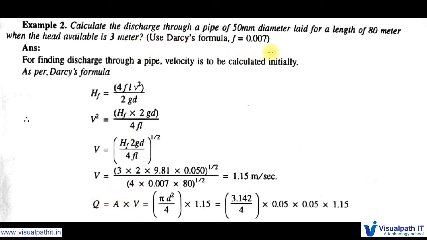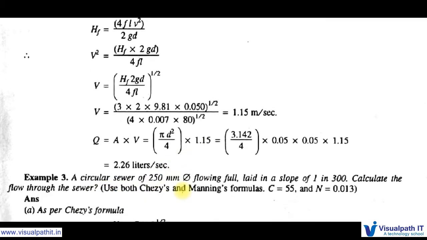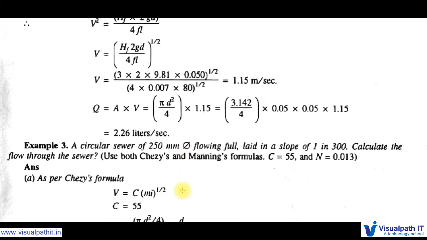What is the area of the pipe? 50 mm, so in meters, if we convert and solve everything, you will get the Q value as 2.26 liter per second. And the next one is the same, to calculate the friction losses. These are the formulas and these are the examples.